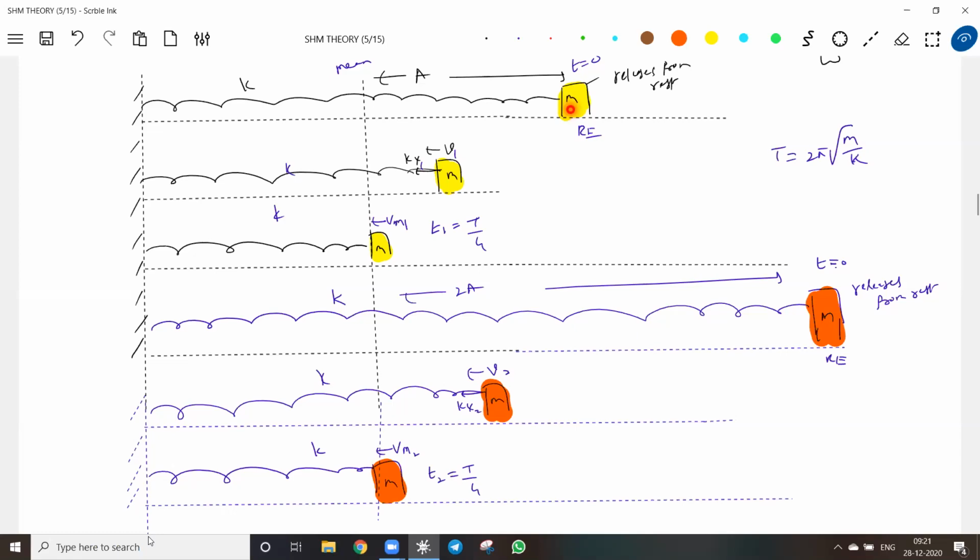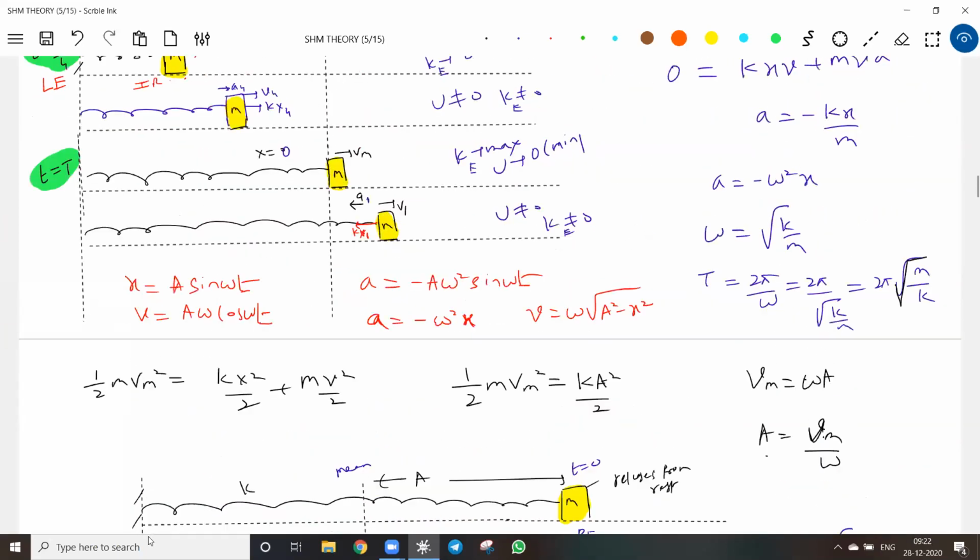Hold the spring and pull it like a rubber band; connect one stone and leave it, and it is going to execute to and fro motion. I'm just showing only 1/4 of the oscillation. So what you can conclude is that time period is independent of amplitude of oscillation. How much amplitude we give will not determine the time period.